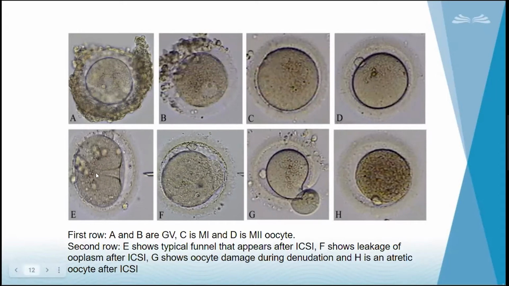When the breakage is not good, the oocyte will not be able to know that the sperm has entered inside. So we need to have this kind of breakage. Sometimes oocytes are fragile, still it is fine. They will get fertilized, but in most scenarios, if the oocyte is cytoplasmically not matured, then the fertilization rate will fall down.